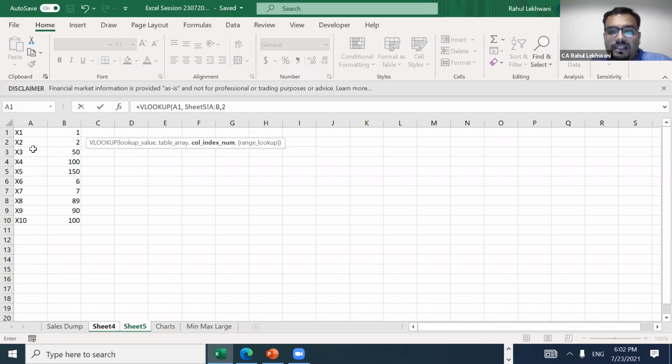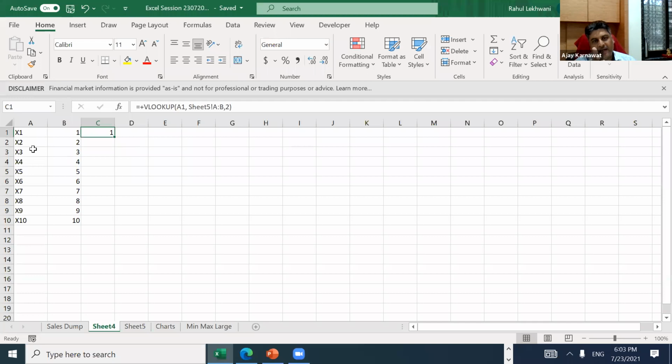HLOOKUP also can be used, but majorly, if you know VLOOKUP and SUMIF, then HLOOKUP is not required. I know the formula of HLOOKUP, but I have never used it, because I can make arrangements through VLOOKUP and SUMIF, but it can be used. Sir, XLOOKUP will delete that column insertion. Which one? That column which you have entered, the column index, the second. If you use XLOOKUP, then this column or array will be clear and the column index will not be required, I think.